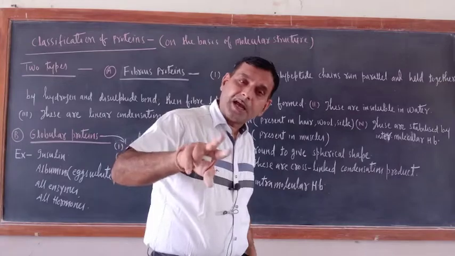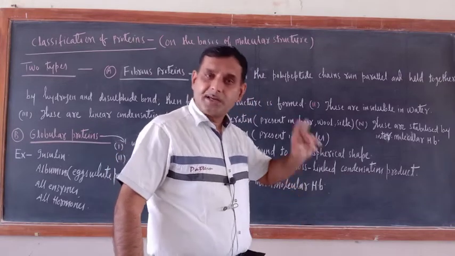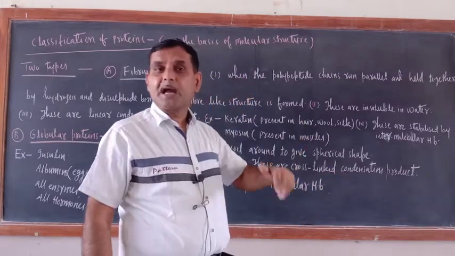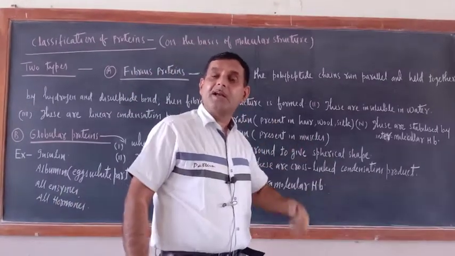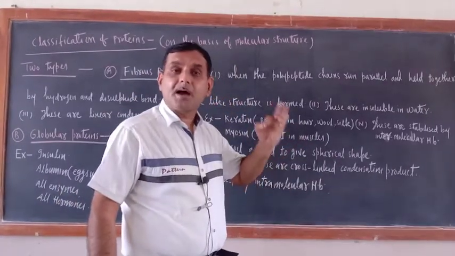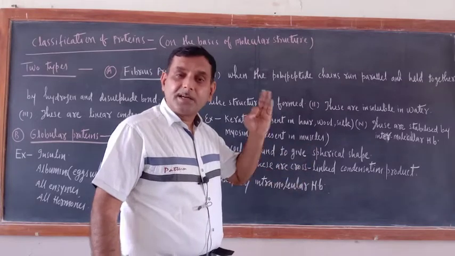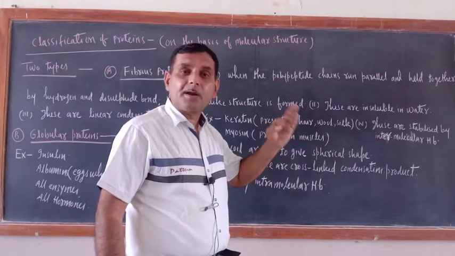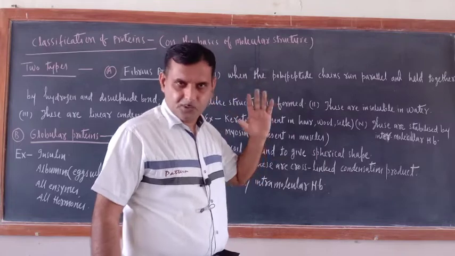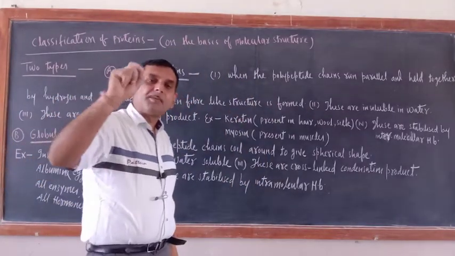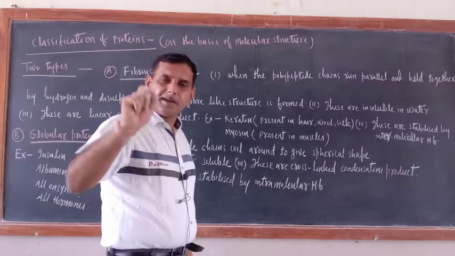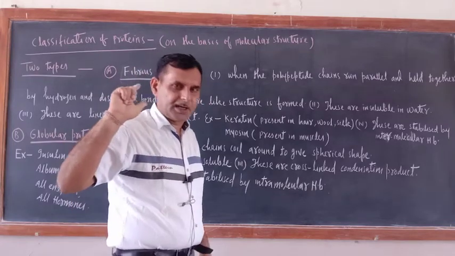Now that peptide may be called dipeptide, tripeptide, tetrapeptide, pentapeptide, hexapeptide, depending upon the number of amino acids taking part in the formation of that peptide. So di, tri, tetra, that is the number of amino acids, but the product is peptide only.